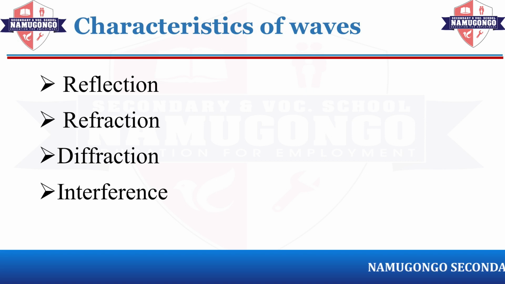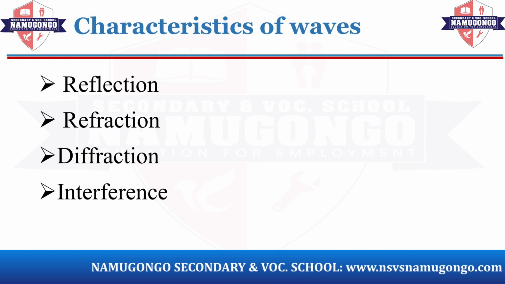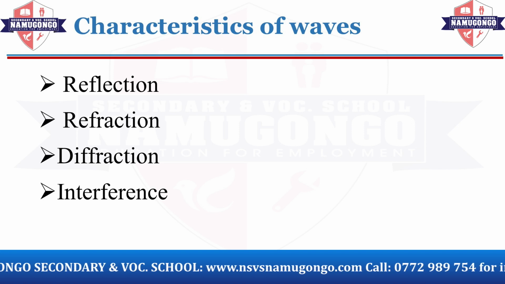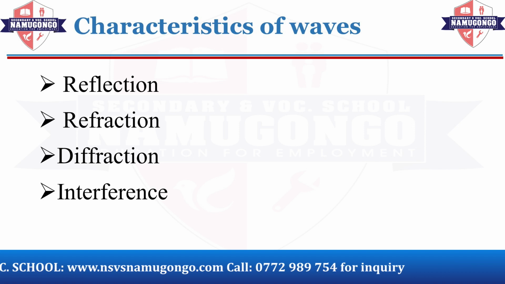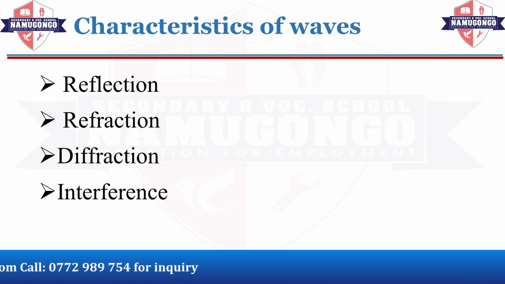What is reflection? With reflection, we mean bouncing back of something or of our wave after hitting a given surface. As I am speaking, my voice creates sound waves which then move on to a given object, for example, a wall. It will hit the wall and bounce back. That bouncing back effect is what we are calling reflection. So this is the characteristic of waves.